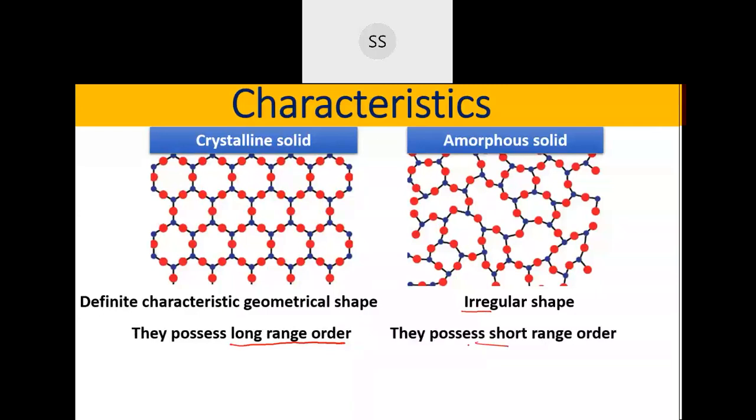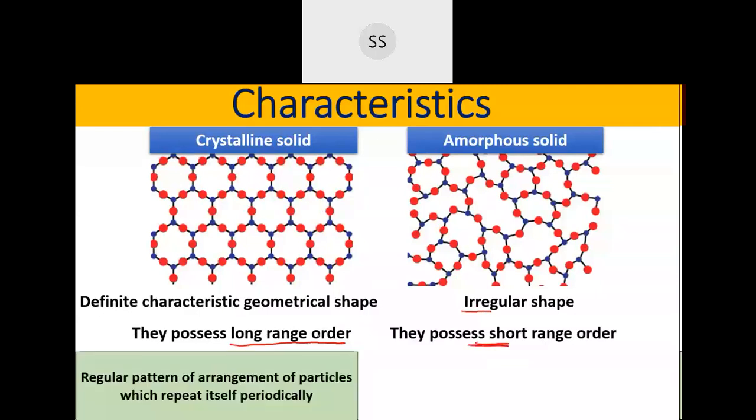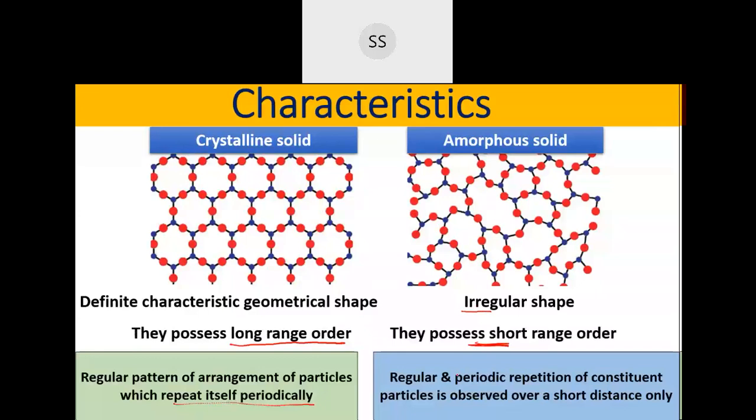Okay, so long range order means the regular pattern which is getting repeated throughout the crystal, whereas a short range order means the pattern which is there doesn't get repeated throughout the crystal; it is seen only for the short distance. Okay, so that is the second characteristic of crystalline as well as amorphous solid.